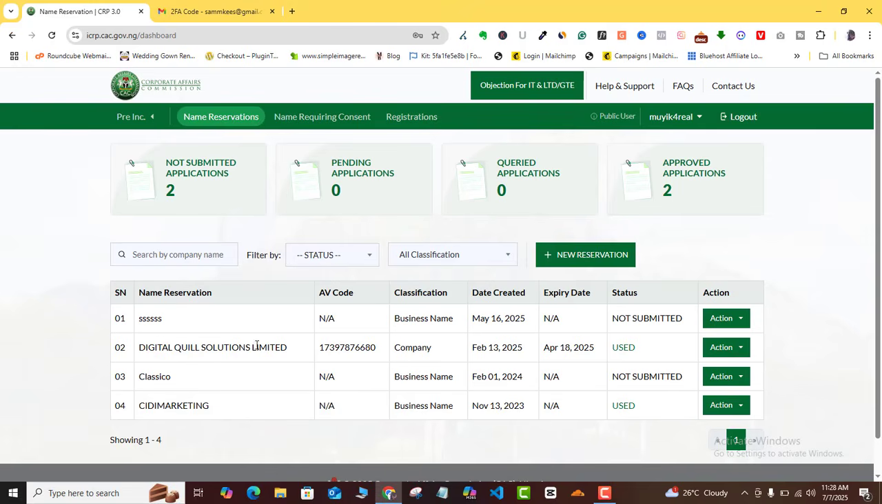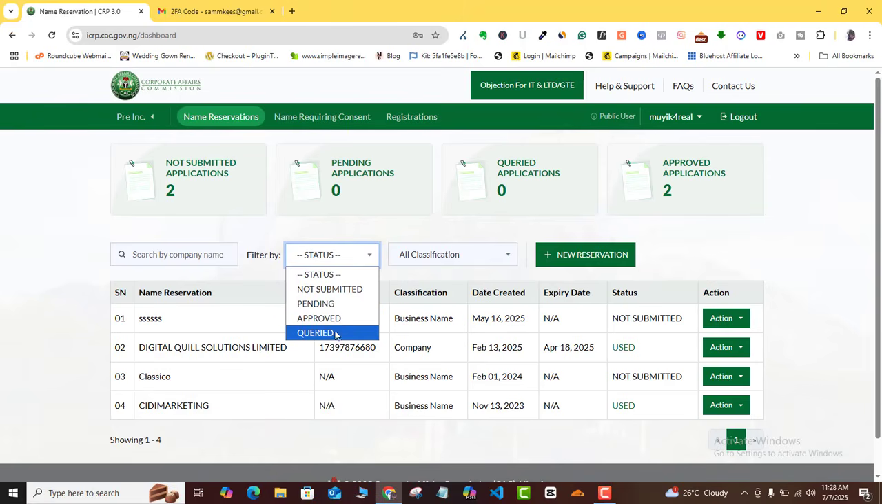So you can see here, I have this already used, and I have this already used. This one's not submitted, not submitted. So you're just going to see everything based on what you have done before. And of course, you can always filter here by not submitted, pending, approved, or queried.